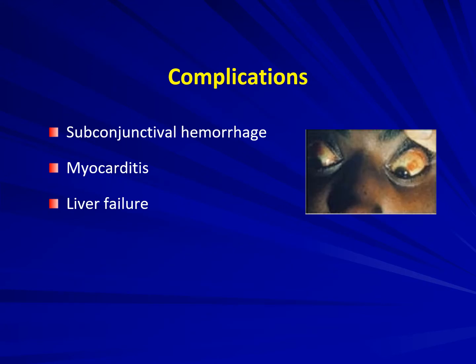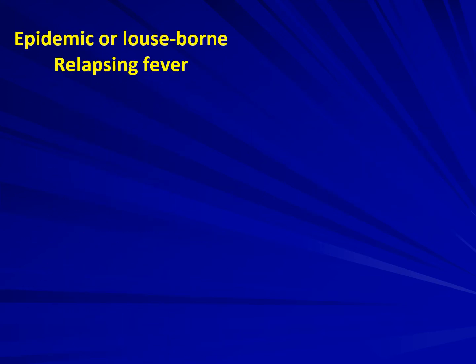The complications are subconjunctival hemorrhage, myocarditis, and liver failure. Let's see the two different types of relapsing fever. Let's start with the epidemic or louse-borne relapsing fever.